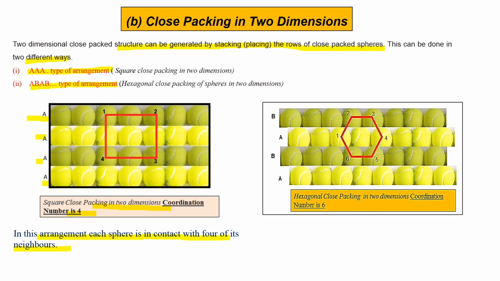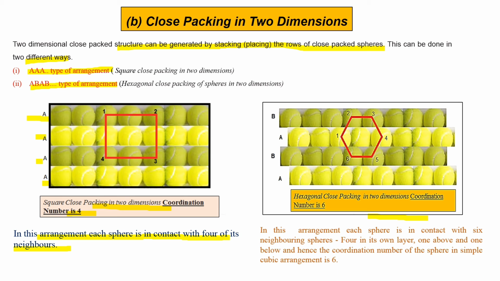And in this close packing in two dimensions, the coordination number is 6. In this arrangement, each sphere is in contact with 6 neighbor spheres or balls: 1, 2, 3, 4, 5 and 6.